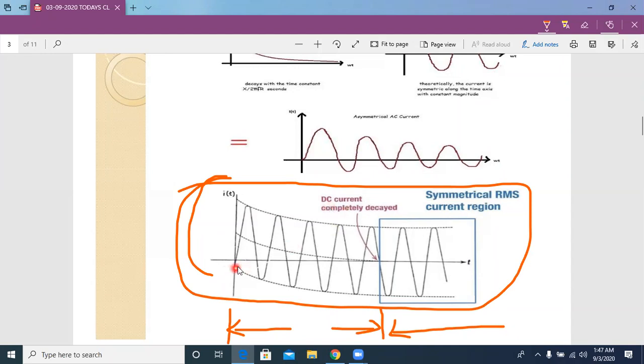So when the fault happens, it opposes the change in current. That's why transients take place. That means it needs some time to accept that current. The time needed to accept the current, we call the transient period.